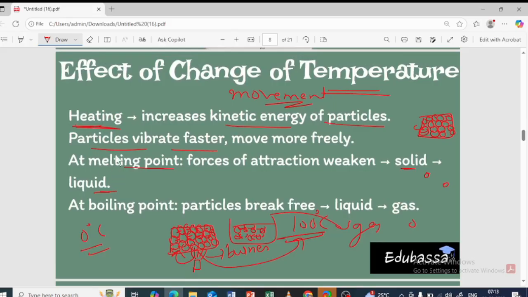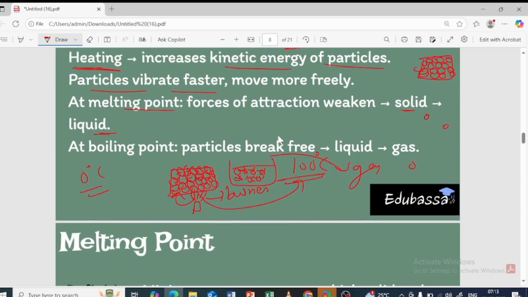So just remember, as soon as with the increase in the temperature, the kinetic energy is going to increase. Okay, so the kinetic energy is going to increase. Yes.